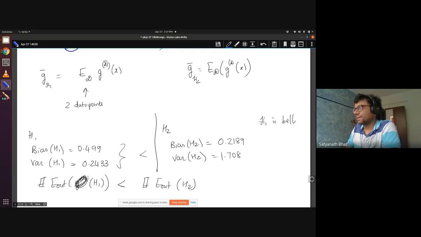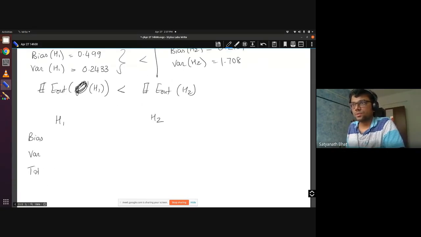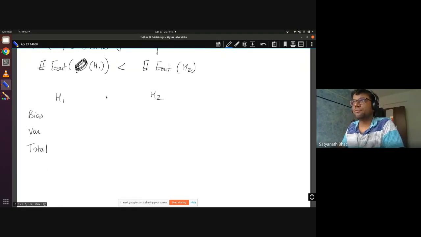But there are a few things that you have to say. In terms of bias, which is better, and in terms of variance, which is better? So let me write H1, H2, bias, variance and total. In terms of bias, which is better? Don't look at the figure, look at the number, but intuitively. Yes, in terms of bias, H2 is better. It's because it's a more complicated model. So the best thing from H2 will beat the best thing from H1.